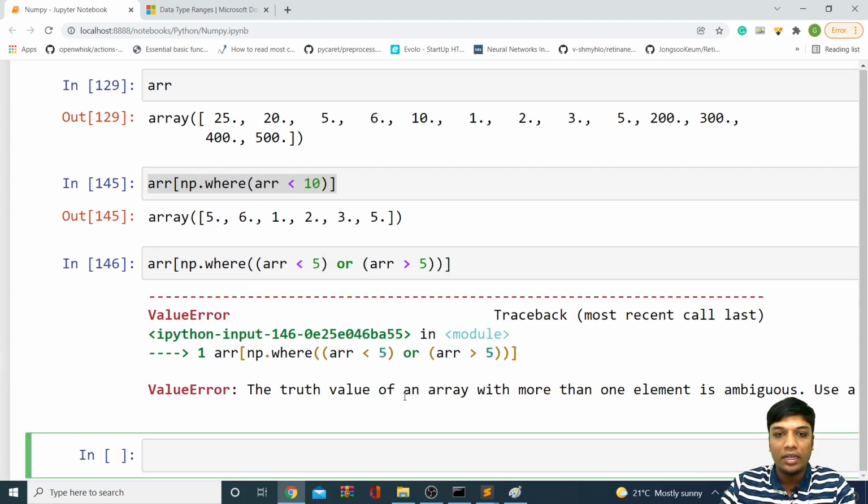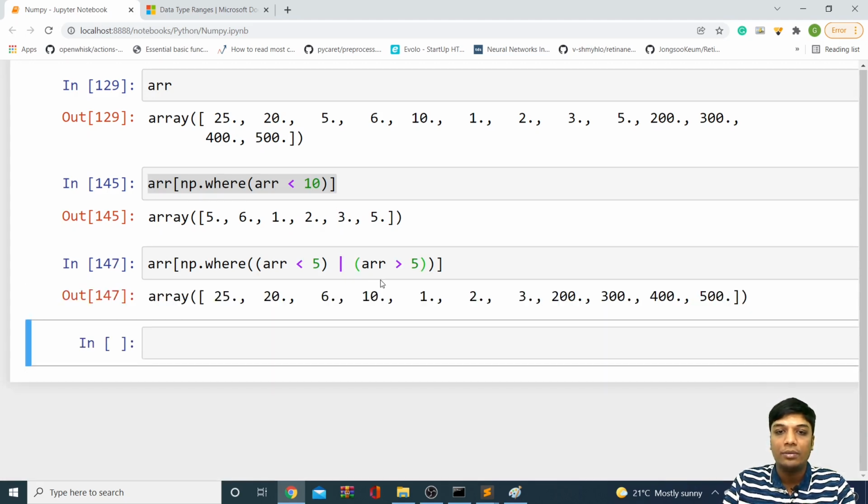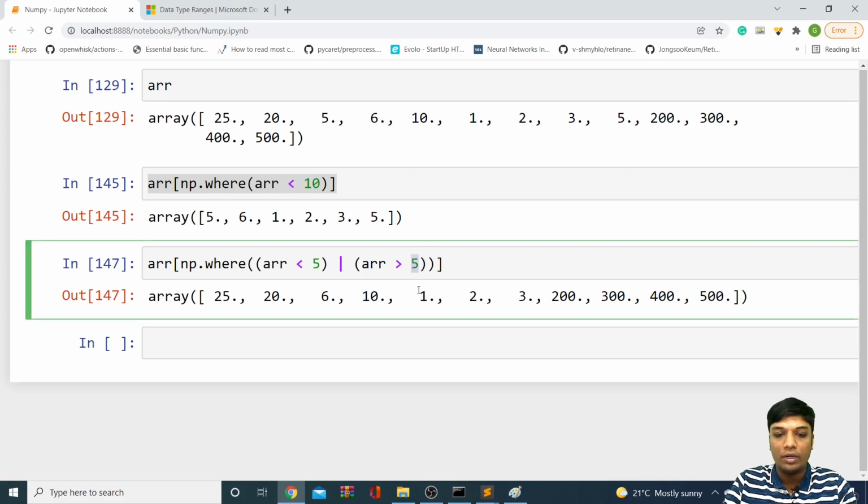If I say it like this, I'll be getting an error for sure. Whenever you are combining conditions in this way, we should not use the regular or. When you're working with arrays or data structures and trying to apply conditions to a data structure, we should not use the regular or, but we should use a symbol here. This particular symbol indicates or. So whenever you say it like this, you'll be getting the elements which are less than 5 and greater than maybe 20.